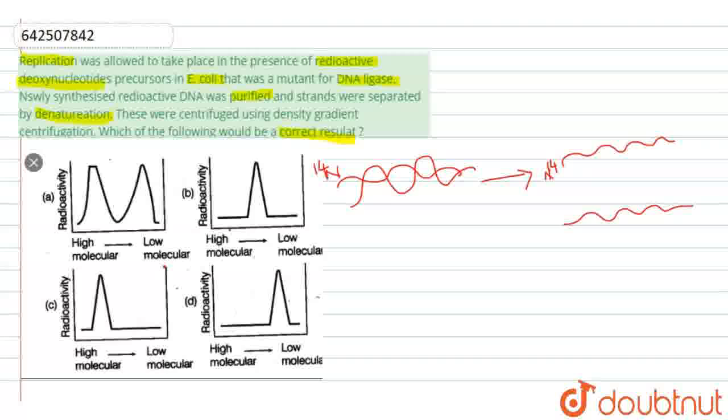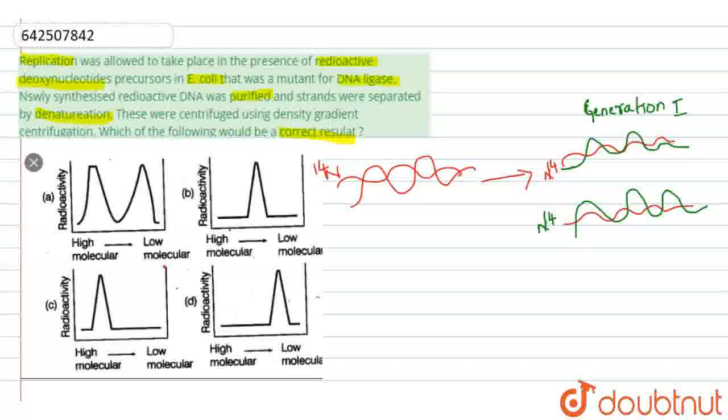So the newly synthesized strand will contain the, here the older or the parental strand I am writing in red and the daughter DNA I am writing in green. So this newly synthesized strand will contain 50% of the radioactive DNA and 50% of non-radioactive DNA. This is in case of the first generation, or we carry it as generation 1.